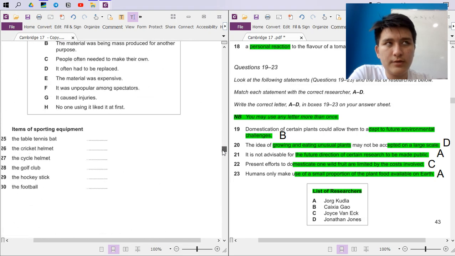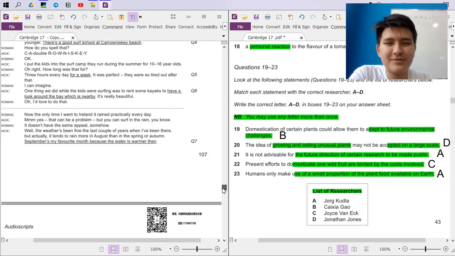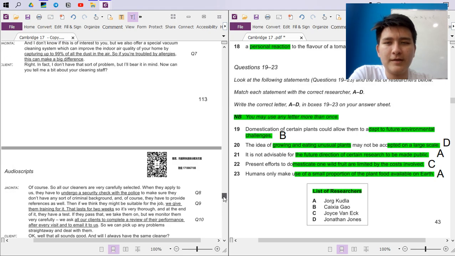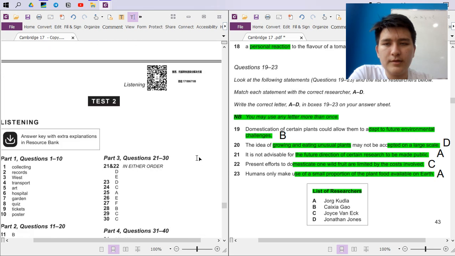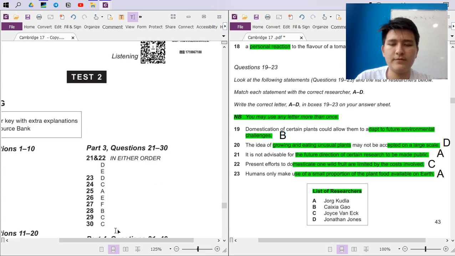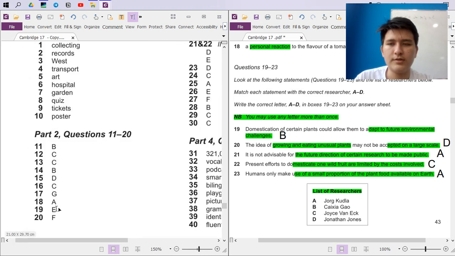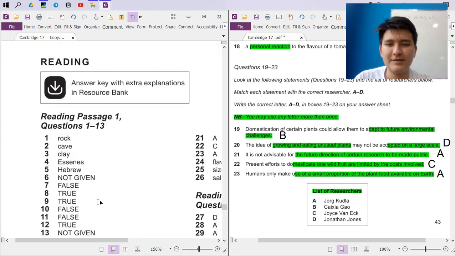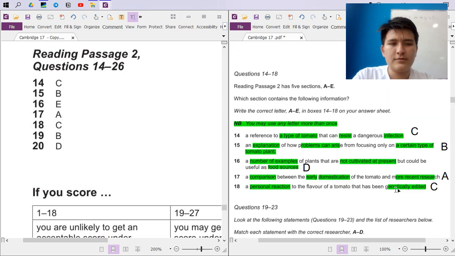Now let's check real quick and see if we made any mistakes or if we messed up the whole thing. It was passage two. I'm going to have to be very careful not to see and spoil.